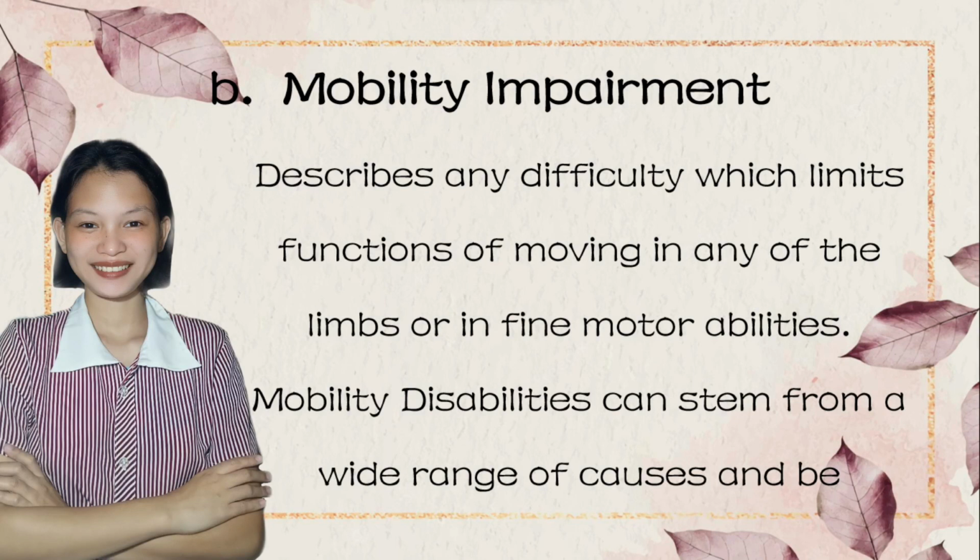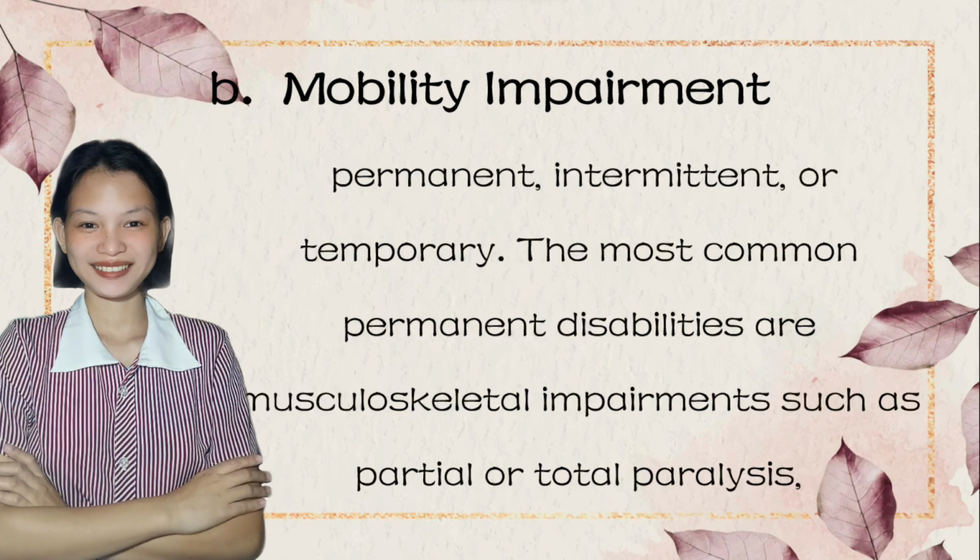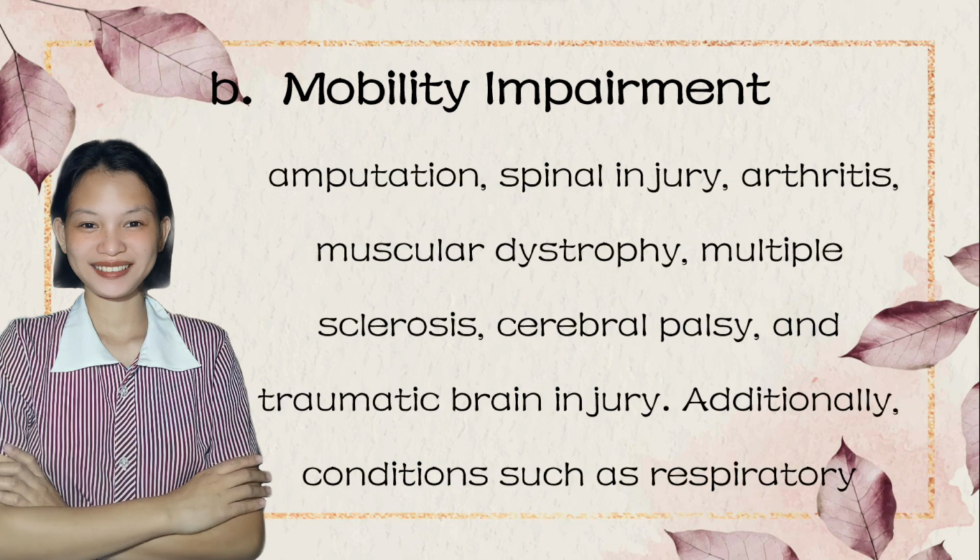And mobility impairment describes any difficulty which limits functions of moving in any of the limbs or fine motor abilities. Mobility disabilities can stem from a wide range of causes and be permanent, intermittent, or temporary. The most common permanent disabilities are musculoskeletal impairments such as partial or total paralysis, amputation, spinal injury, arthritis, muscular dystrophy, multiple sclerosis, cerebral palsy, and traumatic brain injury.